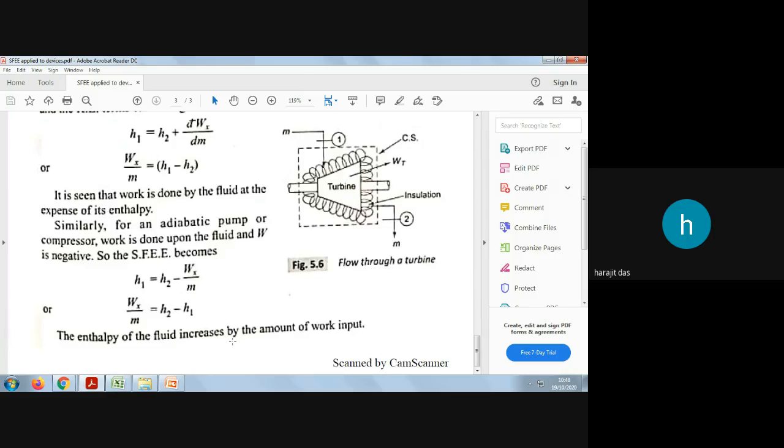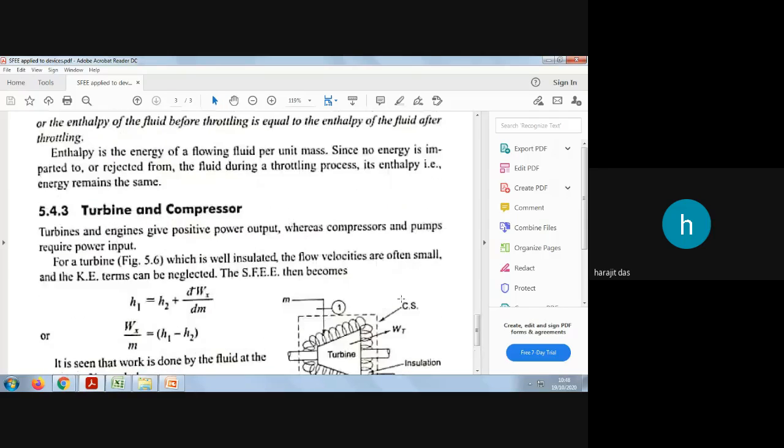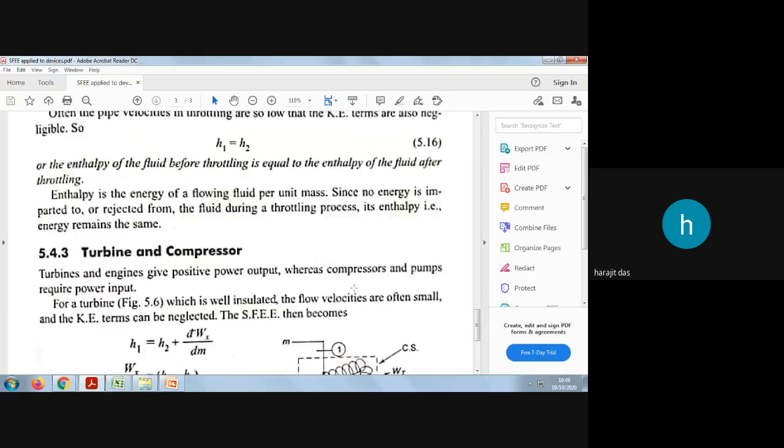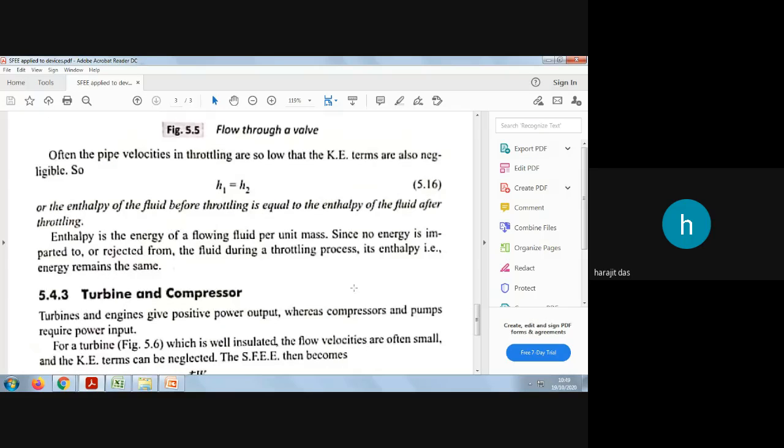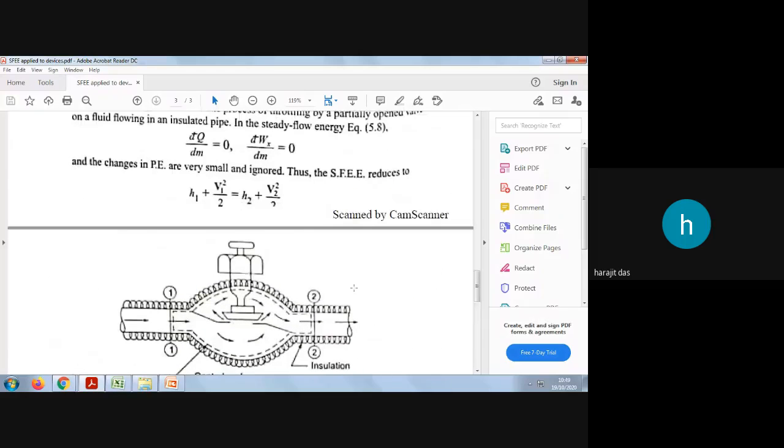So there are other applications also. It is your homework. For a heat exchanger also, you can find out how to write down the SFEE equation. You will get some other examples also, so just refer to one book. In our syllabus only the throttle valve is mentioned, but I have given the examples of turbine, compressor, and other things as well. You can also search for other applications.